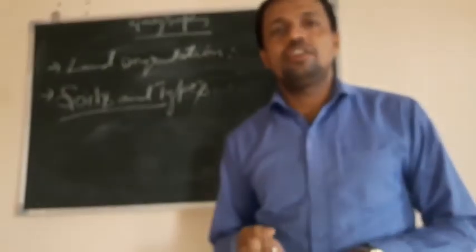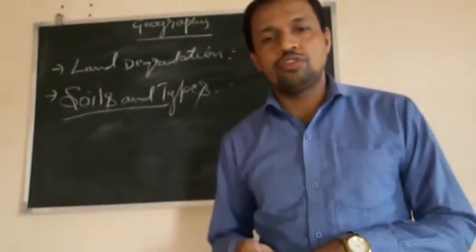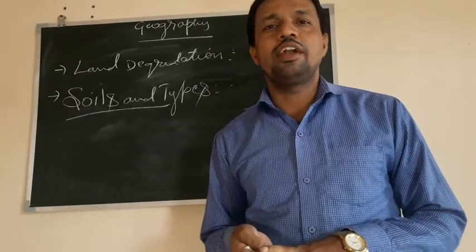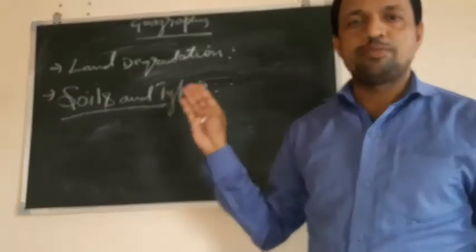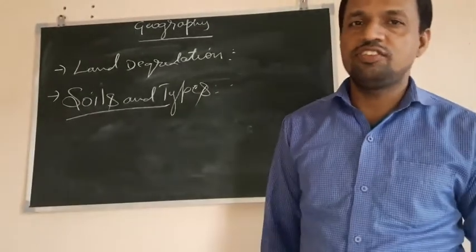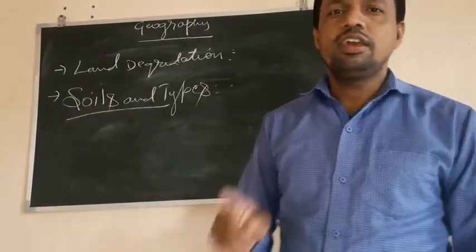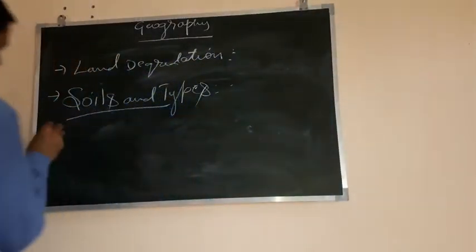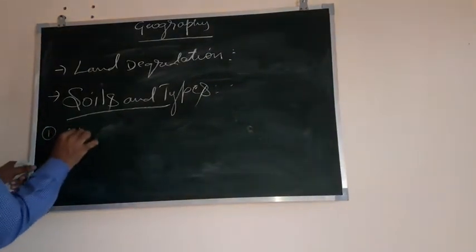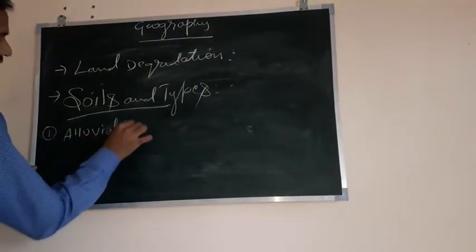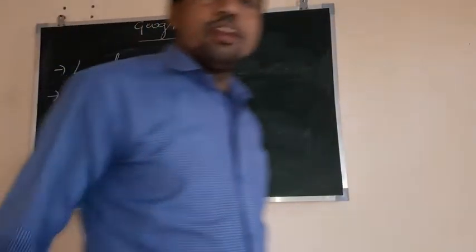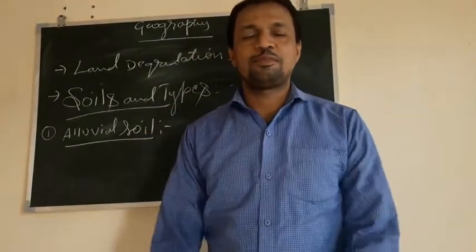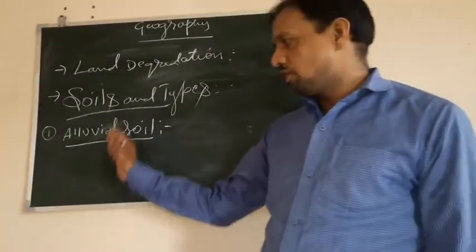In our country, soils have been classified into various types based on color, texture, fertility, and availability. Now, we shall study the various types of soils present in various regions and parts of our country. The first and foremost, number one, is alluvial soil. Students, alluvial soil is known as the queen of soils. Why is it known as the queen of soils? Now we will come to know.